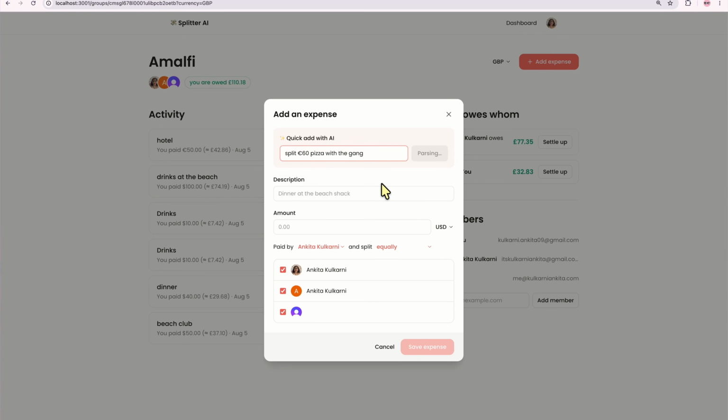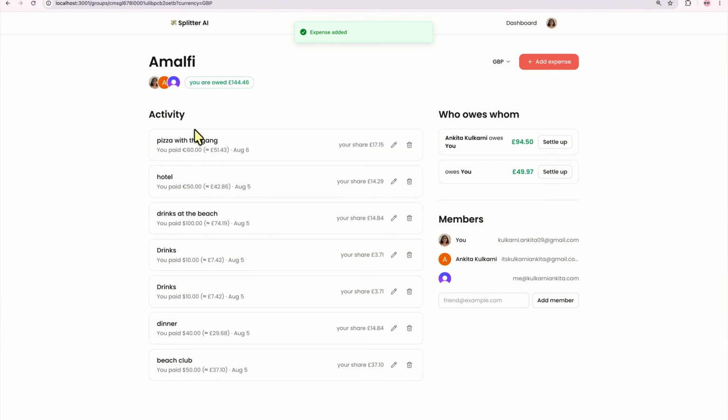Let's see what happens. There we go. It has parsed, sent a toast message, 60 euros has been sent in 2020. And if we can just see in the expense, it's in fact in euros, which is exactly what we're looking for. So now, isn't that amazing? It has basically just done the math for us, so we don't necessarily need to worry about any of that. And now we have AI capabilities in our application too.